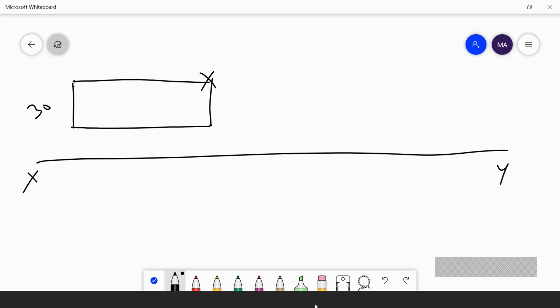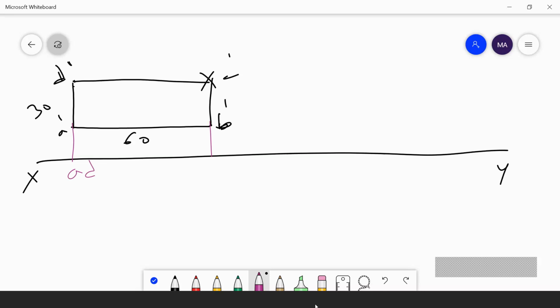I will get a rectangle A dash, B dash, C dash, D dash. This is 60 mm. I am projecting this one downwards. Here I will get AD.